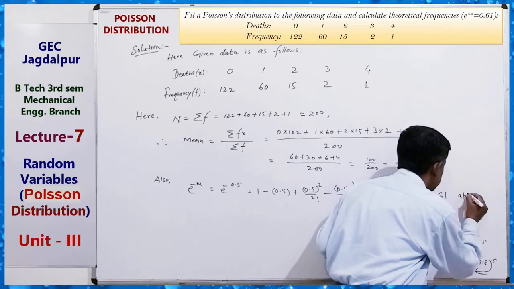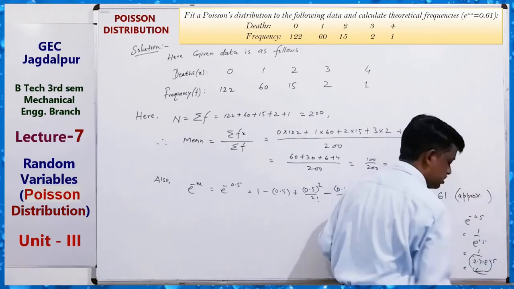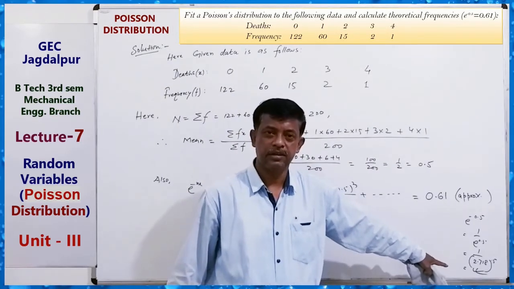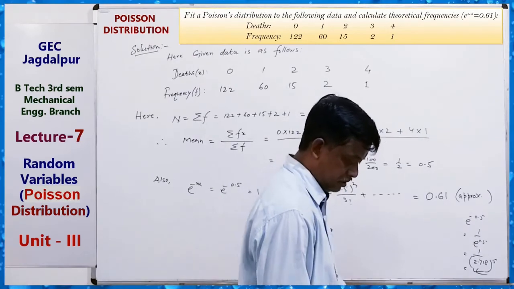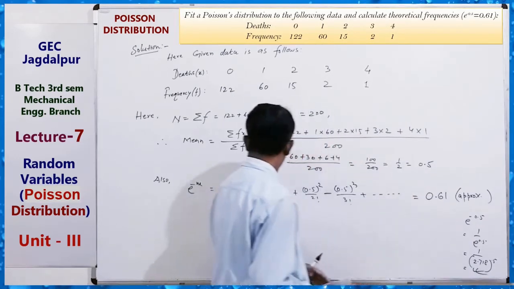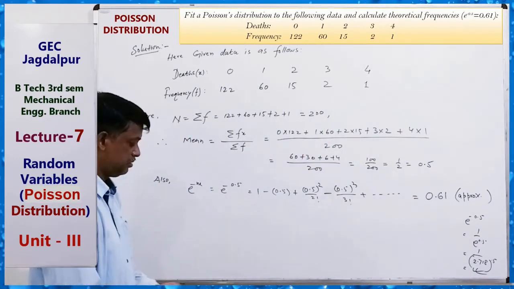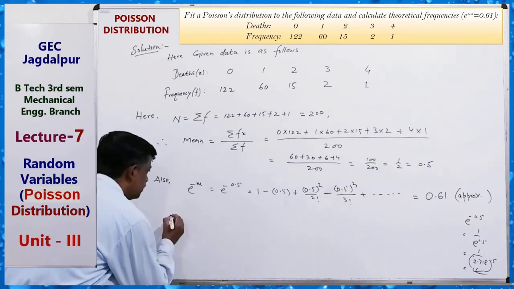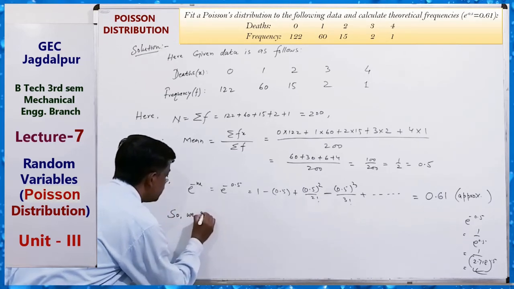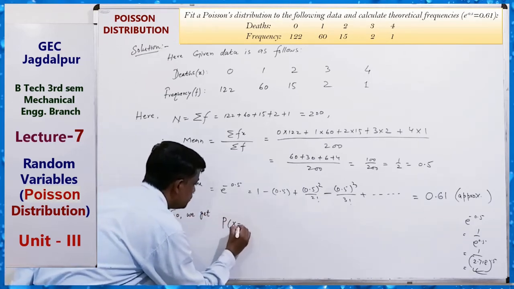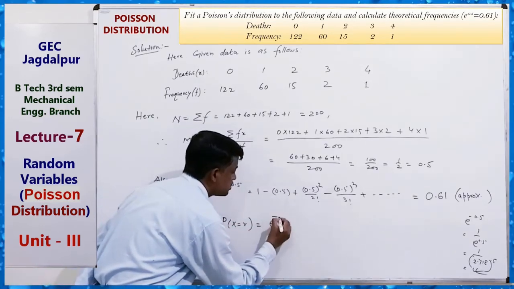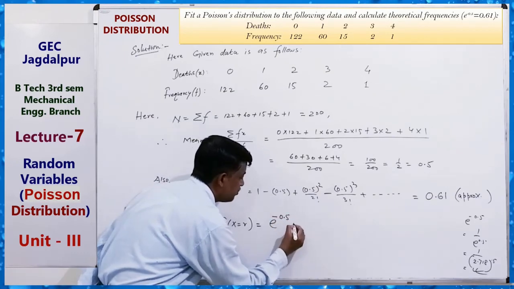0.61 is an approximate value, or in another way we can get it from a calculator. Clear? So 0.61 is the value of e to the power minus 0.5. Therefore, we get P(X equals r) equals e to the power minus 0.5.